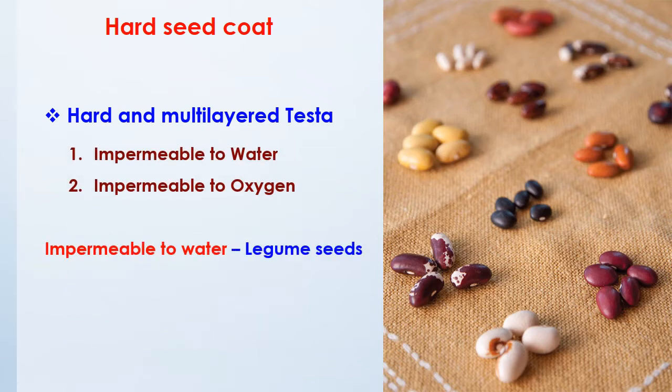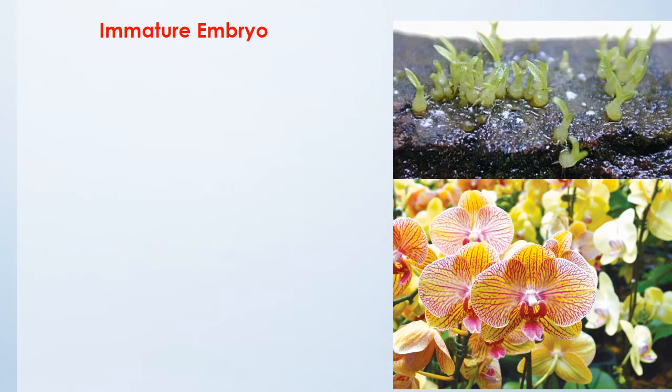The presence of a hard seed coat is mainly due to hard and multi-layered testa. The seed coat contains two layers, testa and tegmen. Due to the presence of this multi-layered testa, the seed becomes impermeable to water and oxygen. Water and oxygen are the major factors necessary for the germination process. The example for this type is legume seeds. Legume seeds contain a hard seed coat, so they become impermeable to water. So the germination process is affected and the seed becomes dormant. Next, immature embryo.